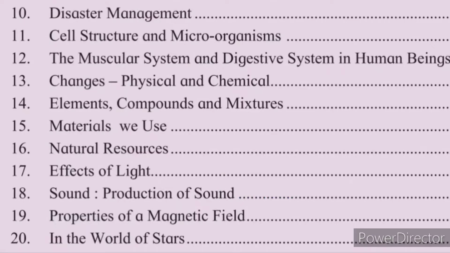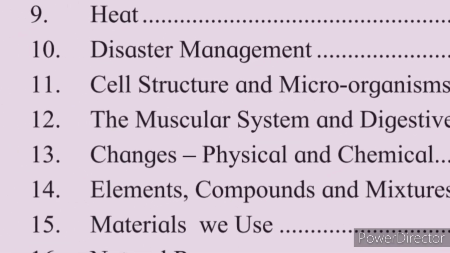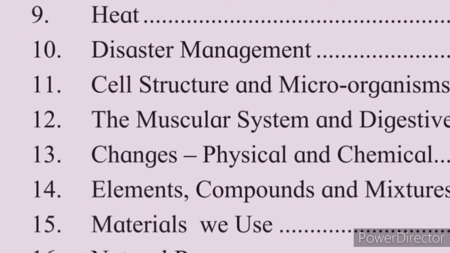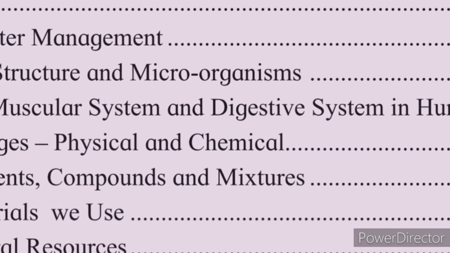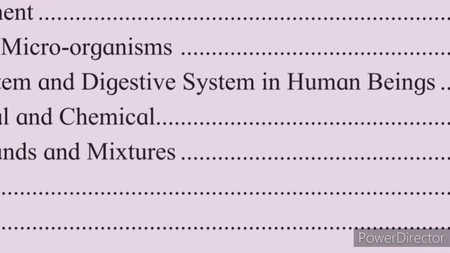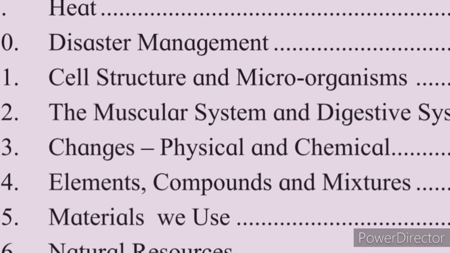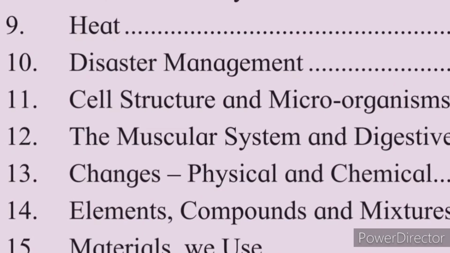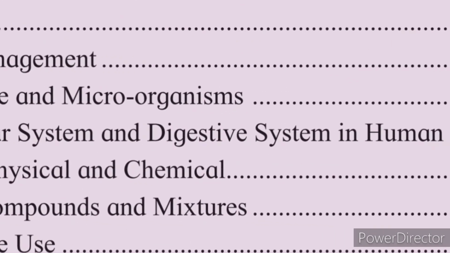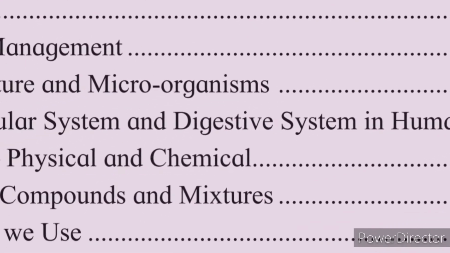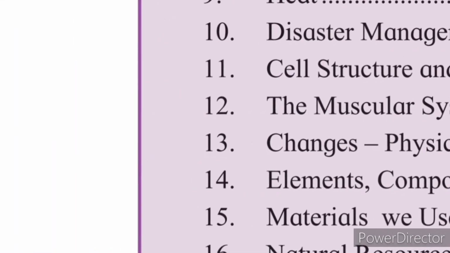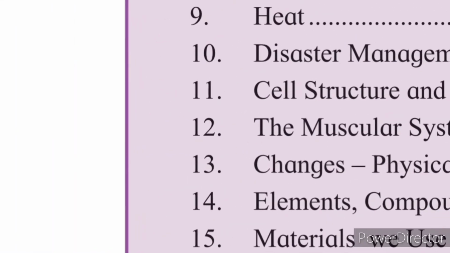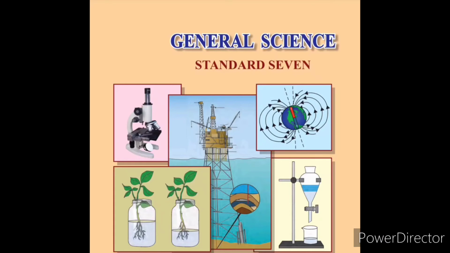Student, chapter number 11 is cell structure and microorganisms, second is the muscular system and the digestive system in human beings. Chapter number 13 was changes physical and chemical. 14 is elements, compounds and mixtures. Revise all these four chapters with the video also, and watch this revision video carefully. Solve all the questions in your question paper. Write the proper question number, your name as well as your exam number also.